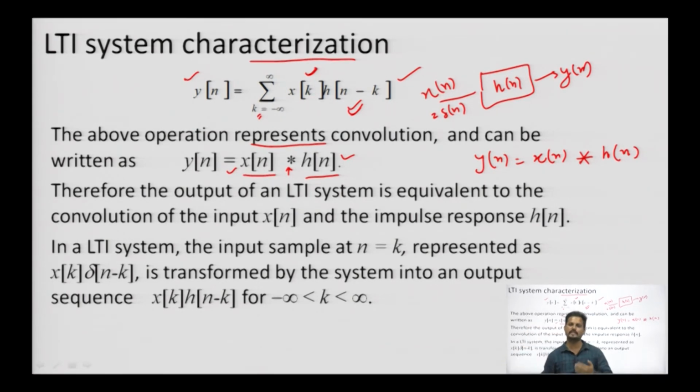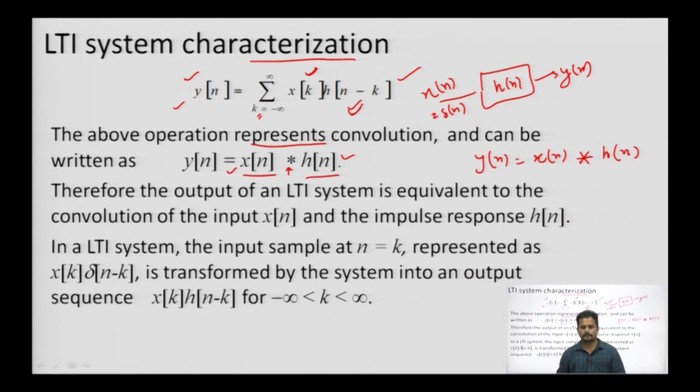And h n is also called the impulse response because we are considering it for the input x n equal to delta n. That is why it is called the impulse response, as the system response is known as the impulse response. The definition comes like this. So, we have understood this. This is what we are going to derive as the output sequence, but as a definition, as a characterization, this equation holds for the system characterization. Impulse response is also part of this system characterization.